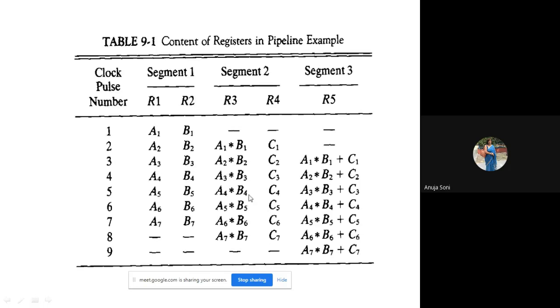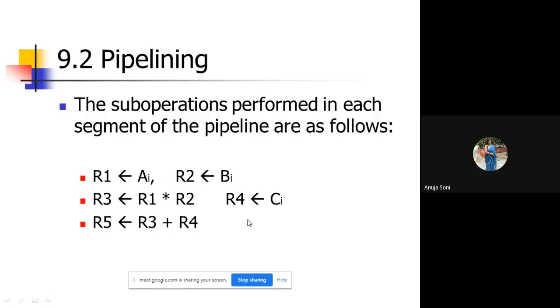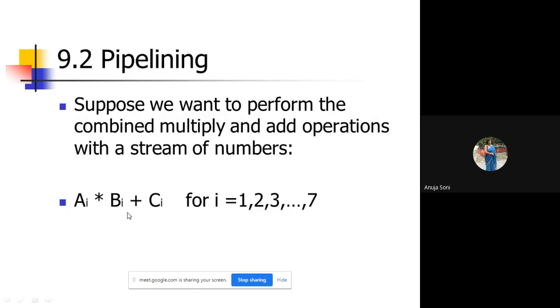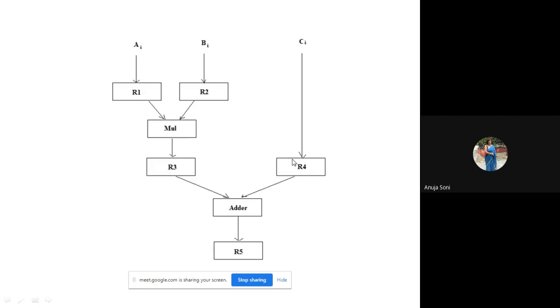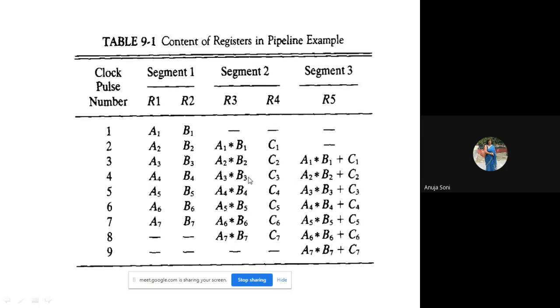This way, in an overlapped fashion, after 9 clock pulses, the entire work of implementing all 7 sets of data will be accomplished. You can assume what kind of classification this is: we do have one set of instruction, multiple segments, and it is dealing with multiple sets of data. 7 sets of data are being processed with the help of the concept of pipelining. You can be asked to draw this kind of diagram in your exam.